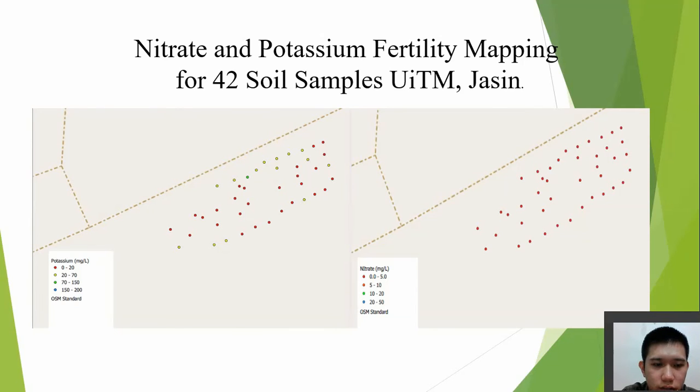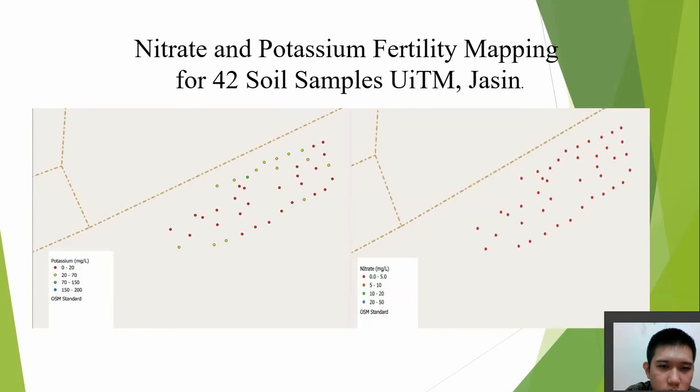The figure at the left side is the potassium fertility mapping, and the figure at the right side is the nitrate fertility mapping. The legend has been added to categorize the level of the soil's nutrient, and this can help the farmer to do the fertilizing treatment more easily. Each color of the legend represents the concentration level of the nutrient contained in the soil.